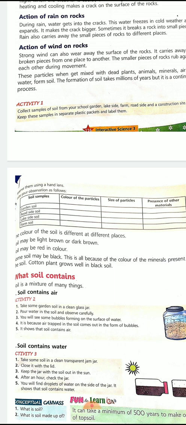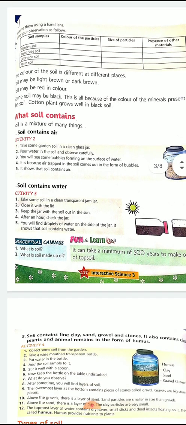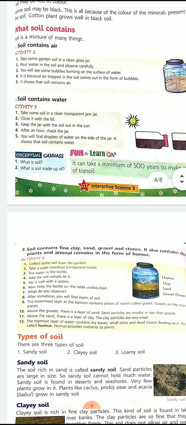Now, what does soil contain? Soil is a mixture of many things. Soil contains air, soil contains water. You will read these two activities, and you will understand how it contains air and water. Take some garden soil, keep it in a clean glass jar, pour some water on the soil and observe carefully. You will find some small bubbles from it. This shows that air is present in the soil.